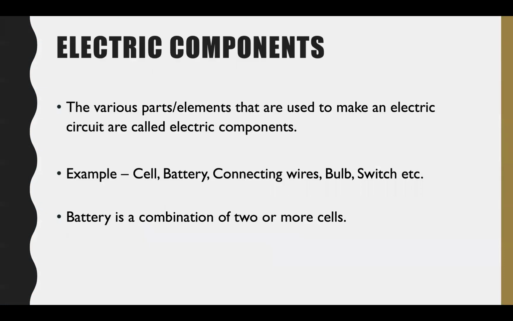Okay, so now let's learn about the electric components. So the various parts or the elements that are used to make an electric circuit are called as the electric components. So the examples are the cell, battery, and the connecting wires, the bulbs, and the switches. Okay, so what is a battery? A battery is nothing but the combination of two or more cells. You can find the battery in remote control of the TVs, or you can see them in toys. Okay, so when more cells are connected with each other, that combination is called as the battery.